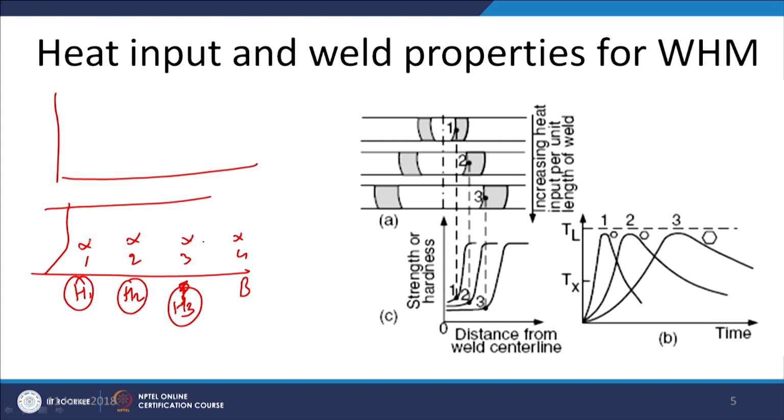So, point 1 is next to the fusion boundary, and will be experiencing a much higher temperature for a longer period. So, it will be experiencing complete recrystallization and significant grain growth, while point 2 experiences somewhat lower temperature for a shorter period. So, the grain growth will be limited, recrystallization will be limited. Then further lower temperature for point 3 and further lower temperatures for point 4. Thereafter, there will not be any change.